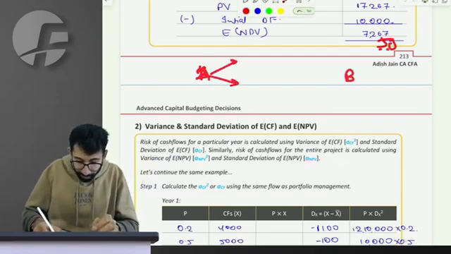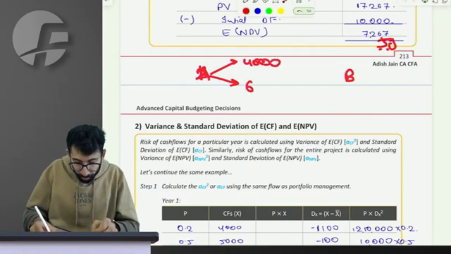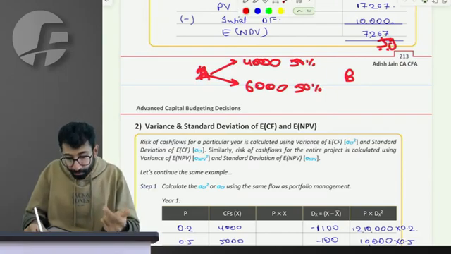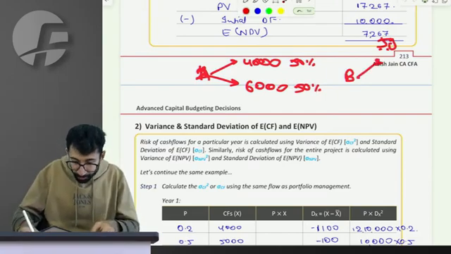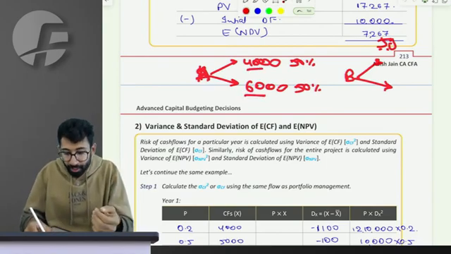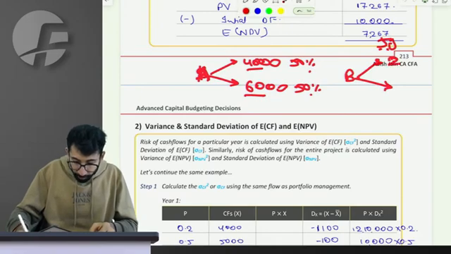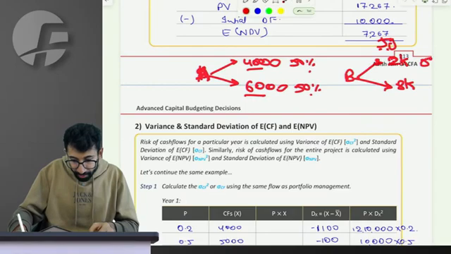Project A can have a cash flow of 4,000 or 6,000 with 50% probability each. Similarly for Project B, the possible cash flow is 2,000 and 8,000, again with the probability of 50% each.